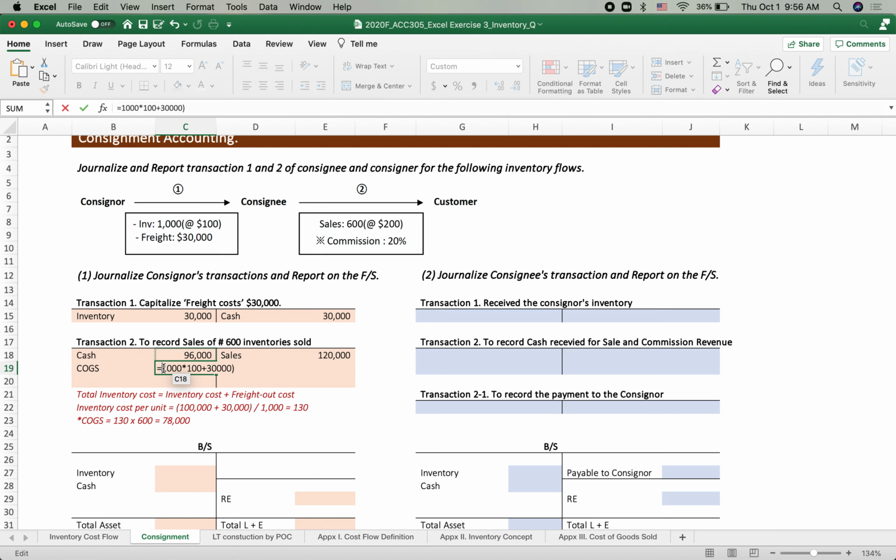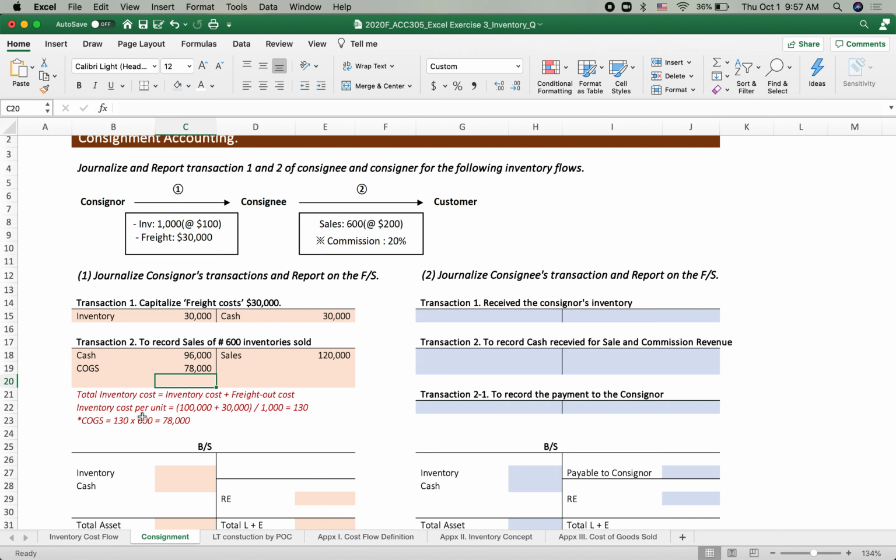And then that is the total inventory. Now, how many units of inventory did we sell? That's correct, 600 out of 1,000. So we got $78,000 of cost of goods sold.